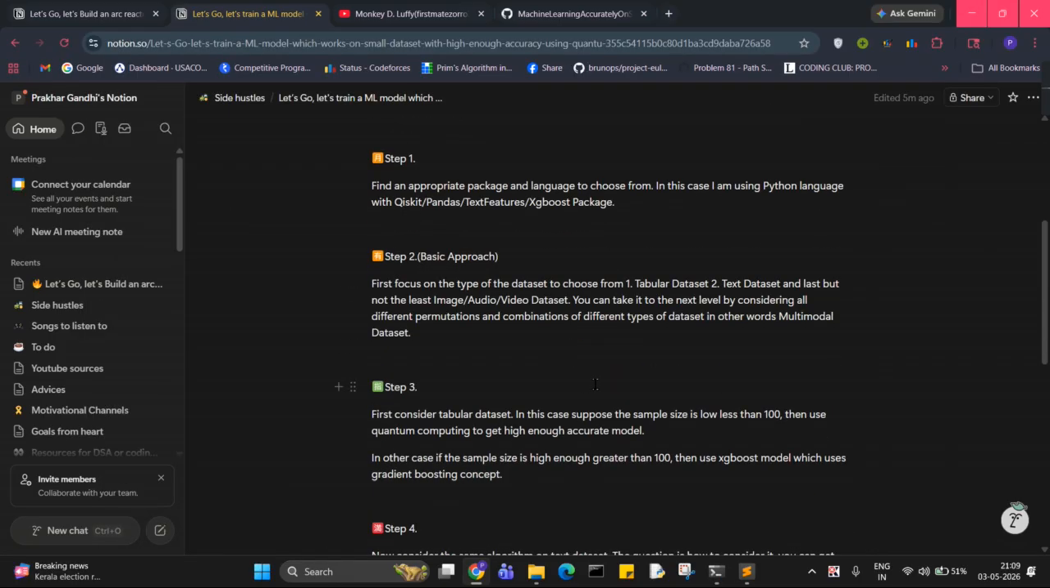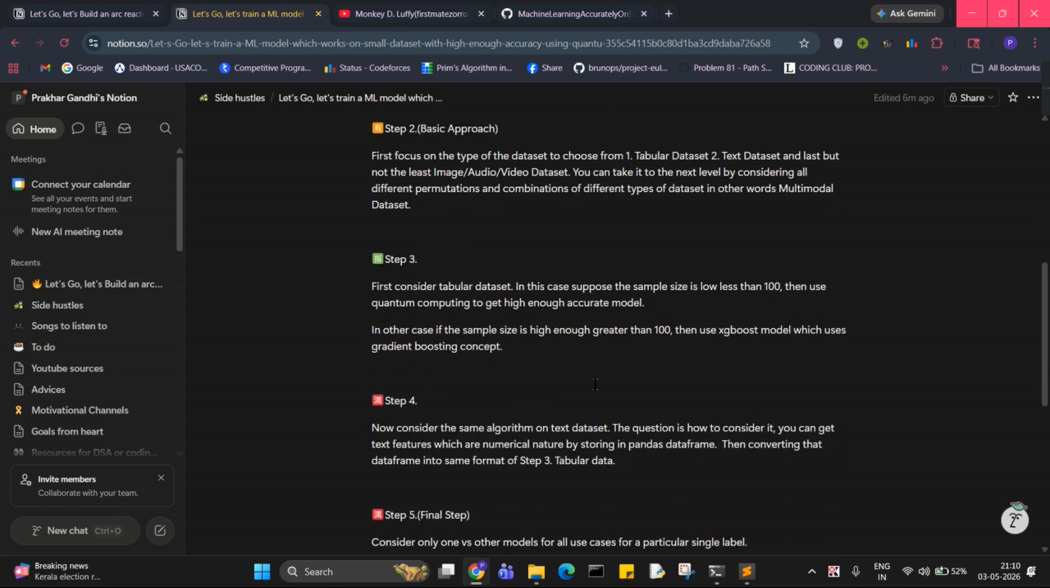And then step two is we have to first focus on the type of the dataset to choose from. First is tabular dataset, second is text dataset, and last but not least, the image or audio or video dataset. You can take it to the next level by considering all different permutations and combinations of different types of datasets. In other words, multimodal dataset.